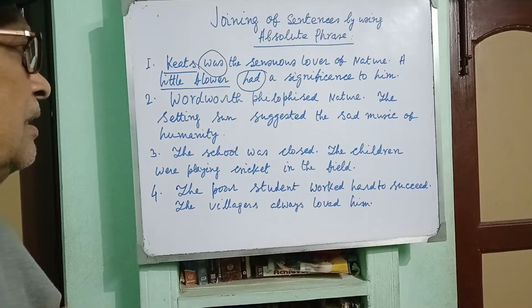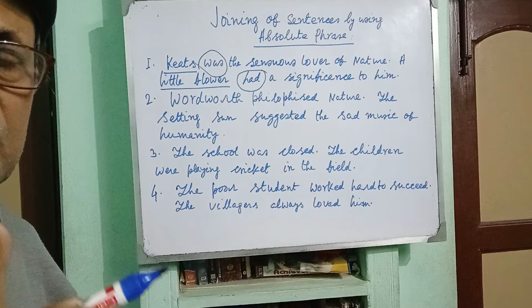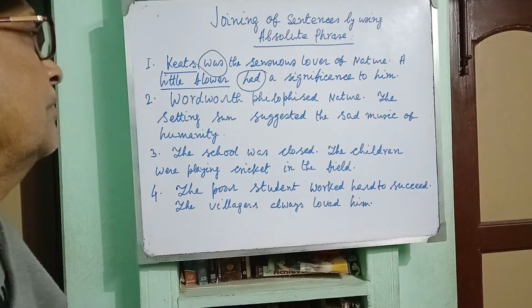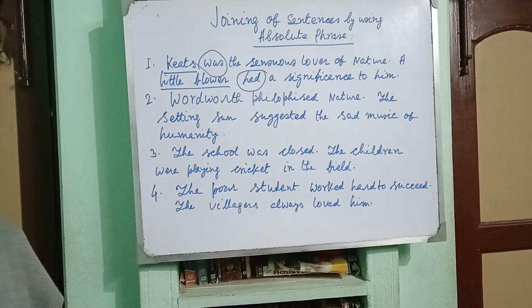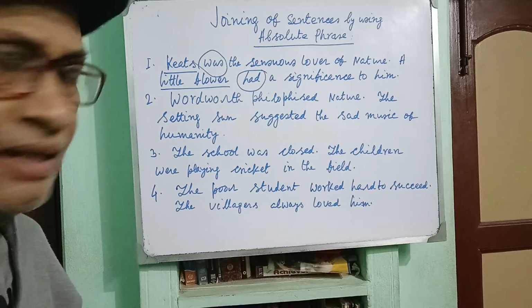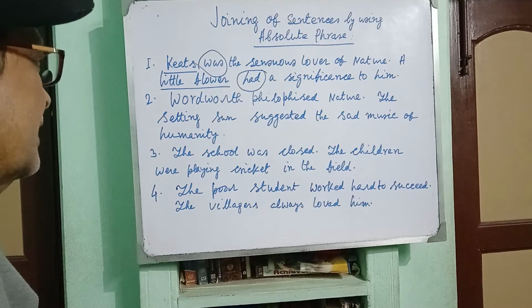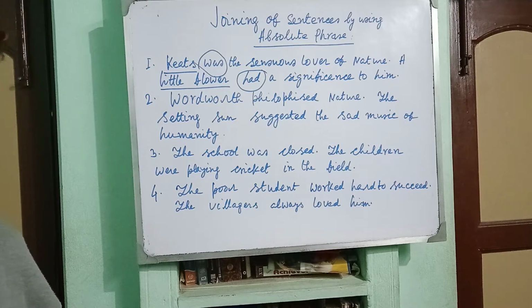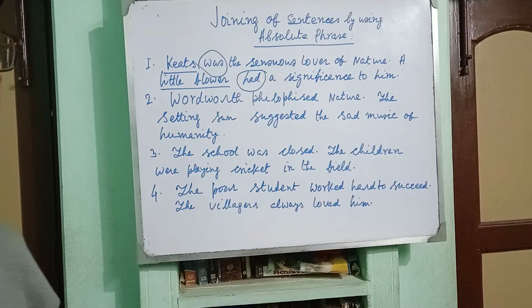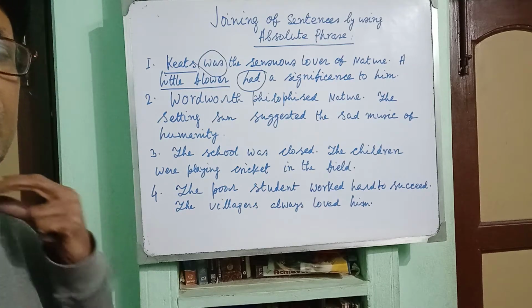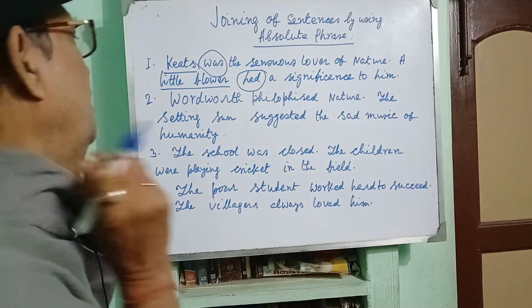Keats being the sensuous lover of nature, a little flower had a significance to him. So it is very easy. You see that Keats is a subject and little flower is a subject and the two subjects are quite different and you may use absolute phrase in the first sentence.